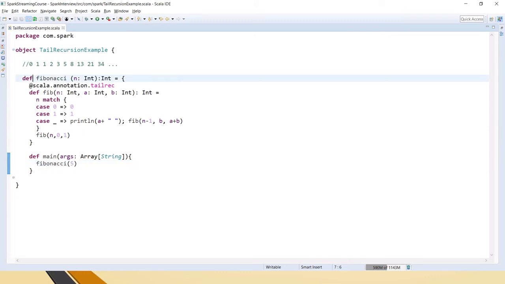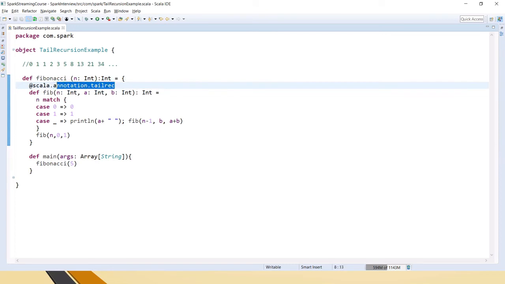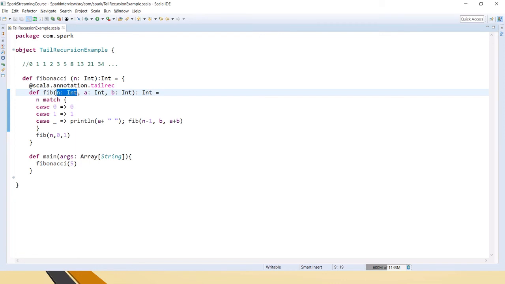So that's why I have created a function like this, and then here we have the annotation, and inside that is the main function for fetching the Fibonacci series. Let's say here we have the 5, no. The first time it enters here, it will not execute this, correct, because this is just a definition and we are not calling it anywhere, and this will become the initial one, which is 5, 0 and 1. Got it?